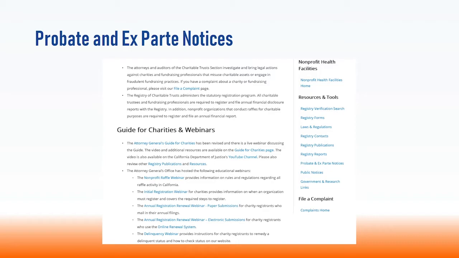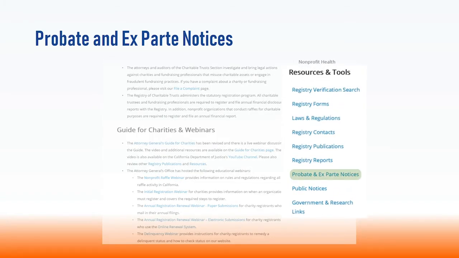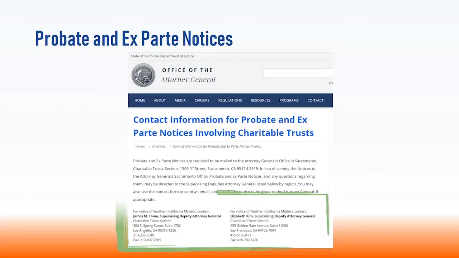To provide notice to the Attorney General for probate matters that involve charitable gifts, the probate and ex parte page gives you information on the service address for these filings. The probate and ex parte notices are required to be mailed to the Attorney General's office in Sacramento, Charitable Trust Section, 1300 I Street, Sacramento, California, 95814-2919.